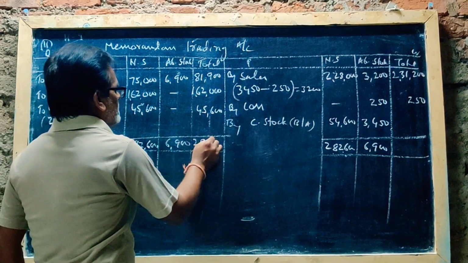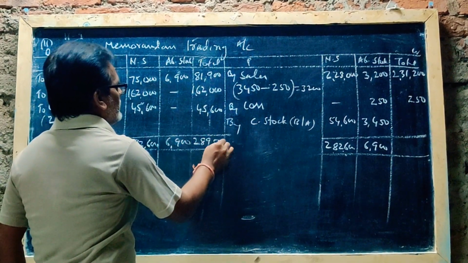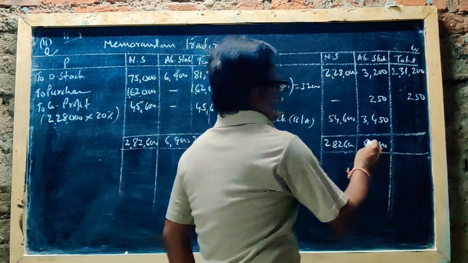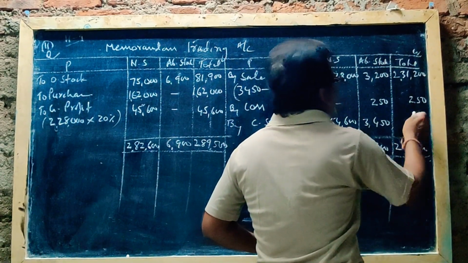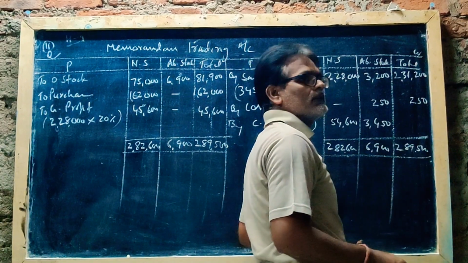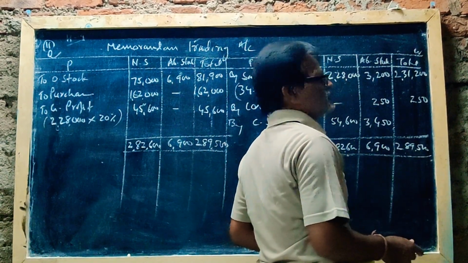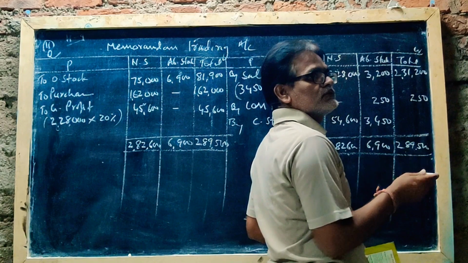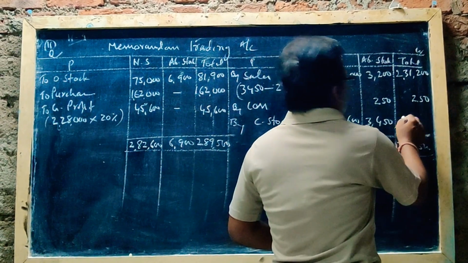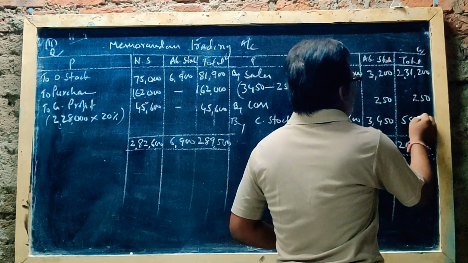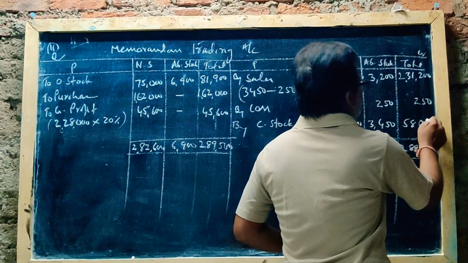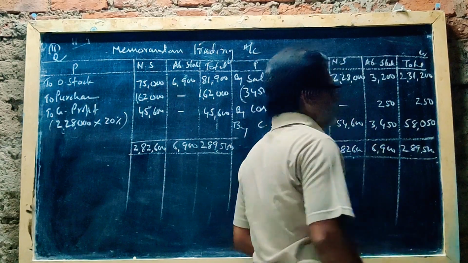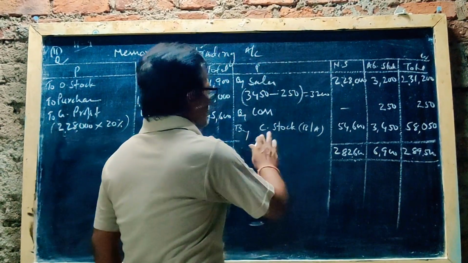2,89,500. 2,89,500 minus this amount, 58,050. Sorry, 58,000, no? 58,000... 58,050. So that is closing stock.